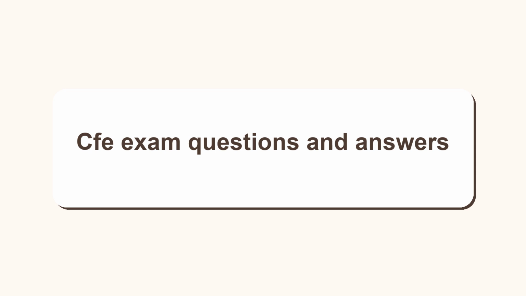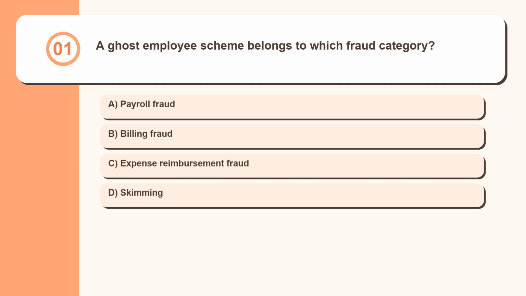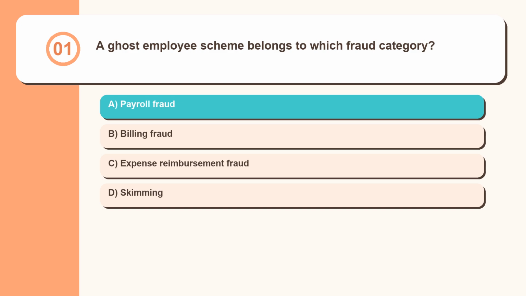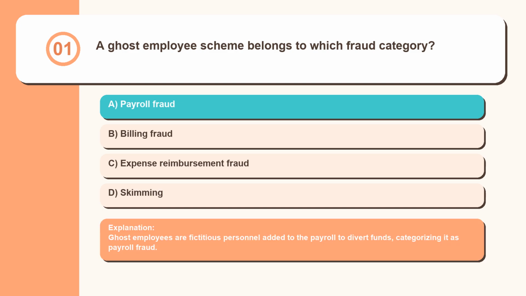CFE exam questions and answers. Question 1. A ghost employee scheme belongs to which fraud category? Payroll fraud, billing fraud, expense reimbursement fraud, skimming. Ghost employees are fictitious personnel added to the payroll to divert funds, categorizing it as payroll fraud.